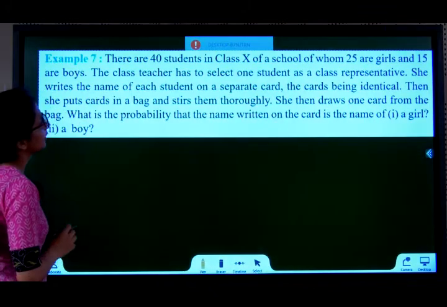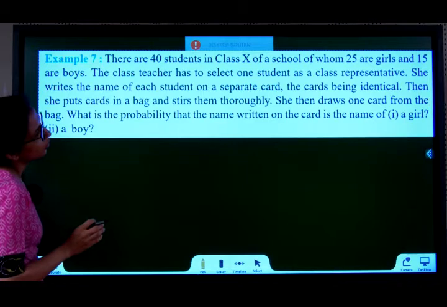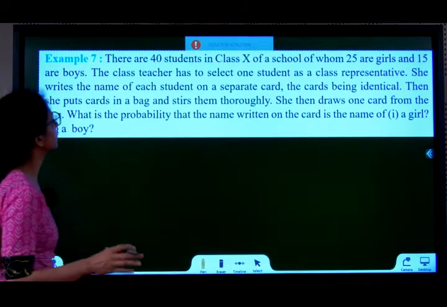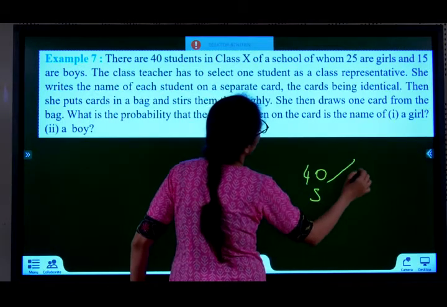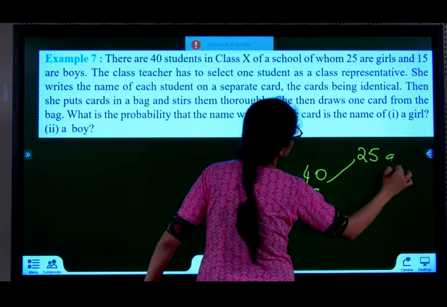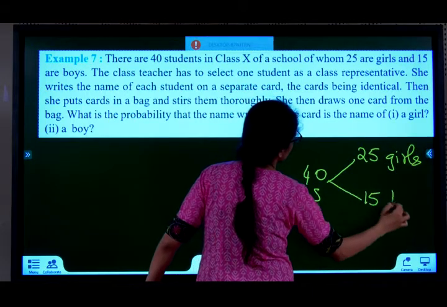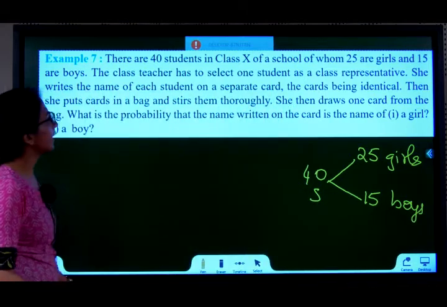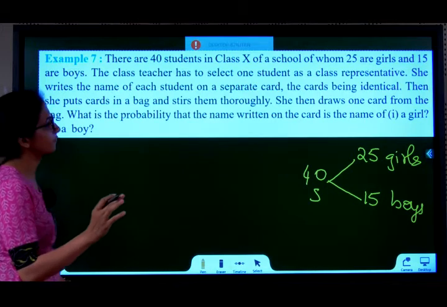Example 7. There are 40 students in class 10 of a school, of whom 25 are girls and 15 are boys. There are totally 40 students, out of which 25 are girls and 15 are boys. The class teacher has to select one student as a class representative.